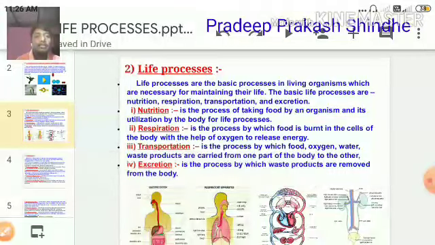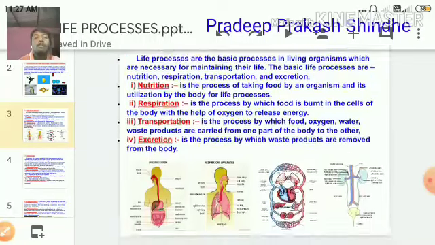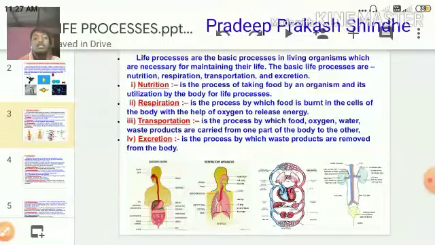Let's go to the next. The meaning of life processes: they are the basic processes in living organisms which are necessary for maintaining their life. The basic life processes are nutrition, respiration, transportation and excretion. We saw this yesterday. These four life processes are shown with diagrams in the slides. Just go through the slides.